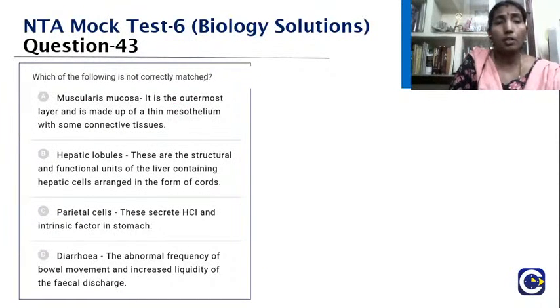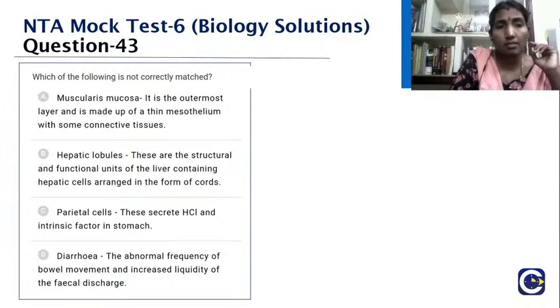Which of the following is not correctly matched? Muscularis mucosa, it is the outermost layer and it is made up of thin mesothelium with some connective tissues. B option, hepatic lobules. These are the structural and functional unit of liver containing hepatic cells arranged in the form of cords. Parietal cells, these secrete HCl and intrinsic factor in stomach. Diarrhea, the abnormal frequency of bowel movement and increased liquidity of the fecal discharge. So which is not correctly matched?